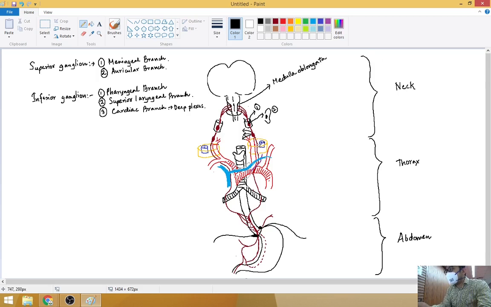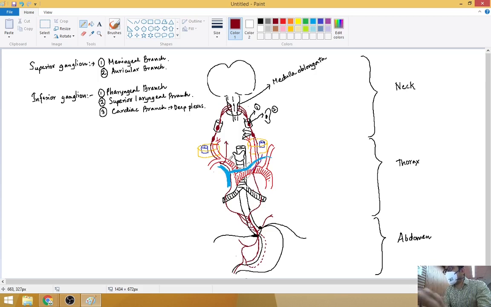Then it descends down. See, it is descending down. Here, one interesting thing you must have studied: while it passes near here, it gives a branch which ascends up like that, on the right side.